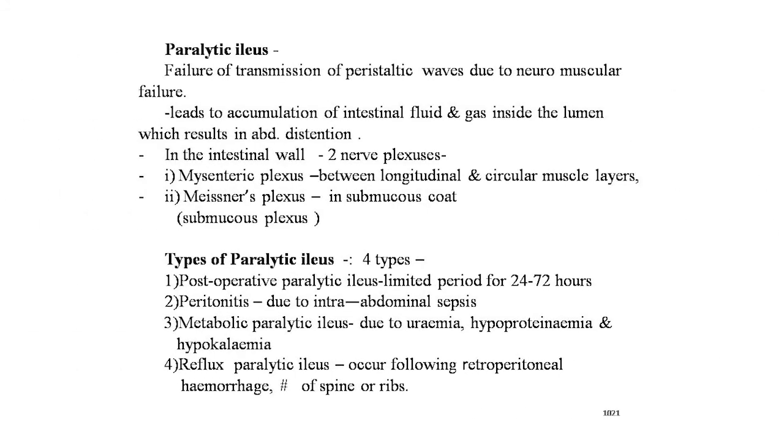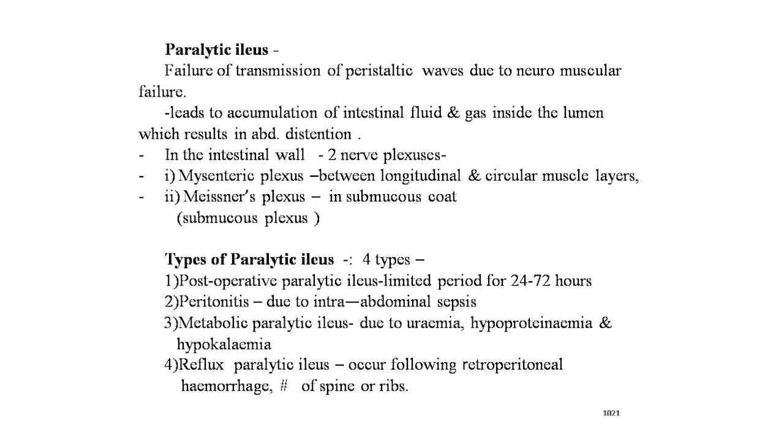Now, the next point is paralytic ileus. Failure of transmission of peristaltic waves due to neuromuscular failure leads to accumulation of intestinal fluid and gas inside the lumen, which results in abdominal distension. In the intestinal wall there are two nerve plexuses: the myenteric plexus between the longitudinal and circular muscle layers, and Meissner's plexus in the submucosa, that is the submucous plexus.